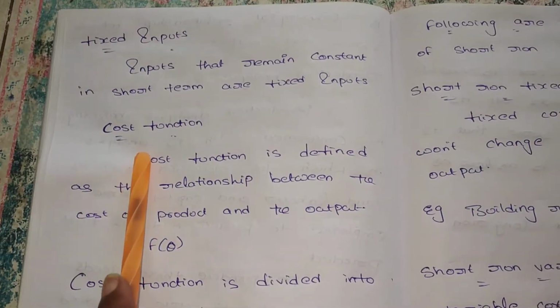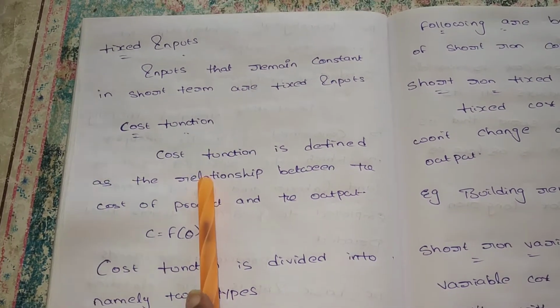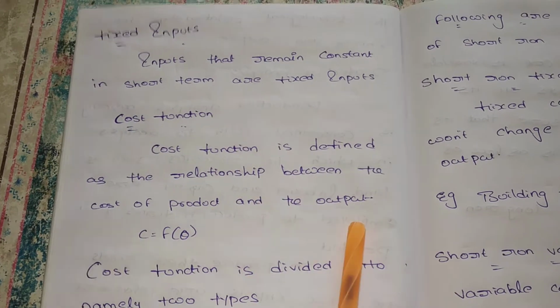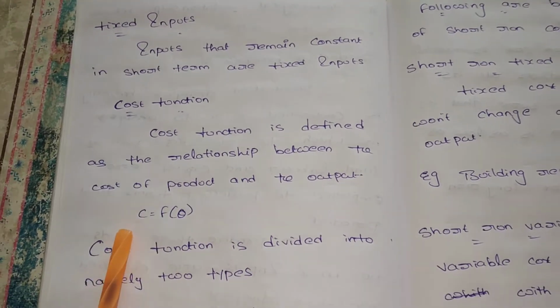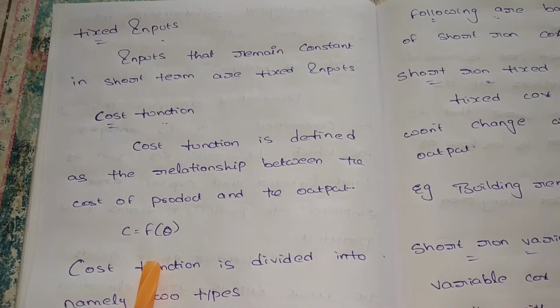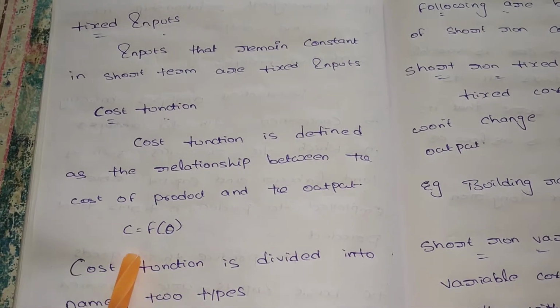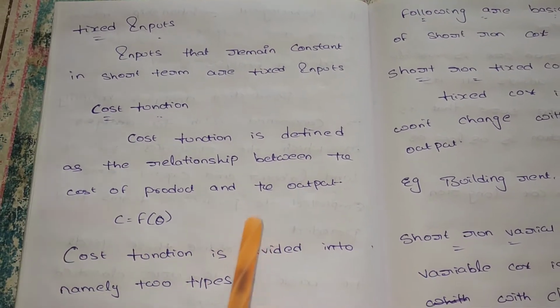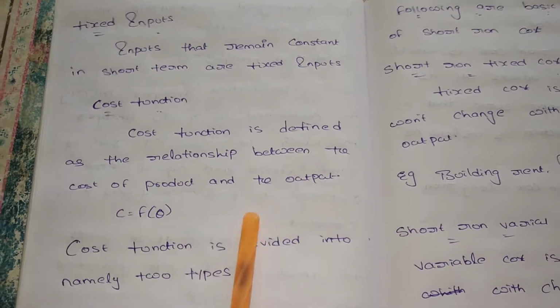Next concept is cost function. What is the cost function? Cost function is defined as the relationship between the cost of the product and the output. It shows the relationship between the cost of the product, meaning while we are producing the biscuits, how much cost for the production of the biscuits and what is our output.